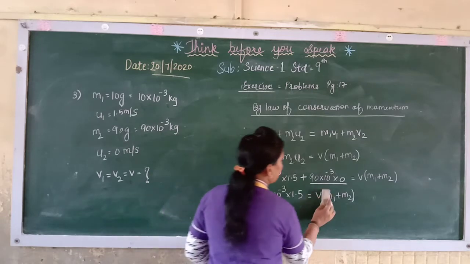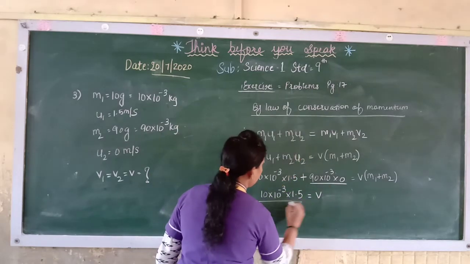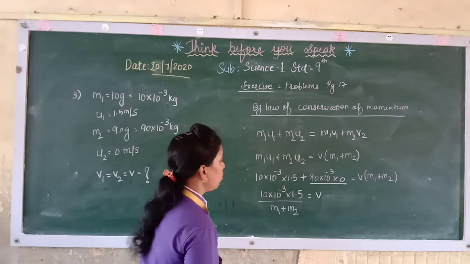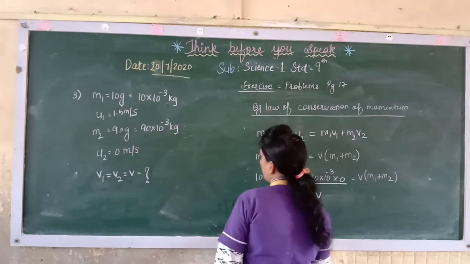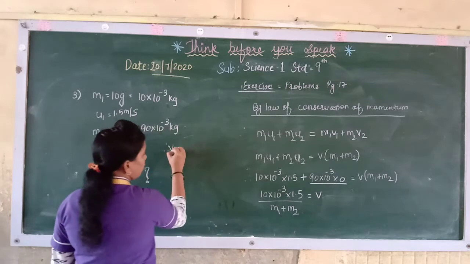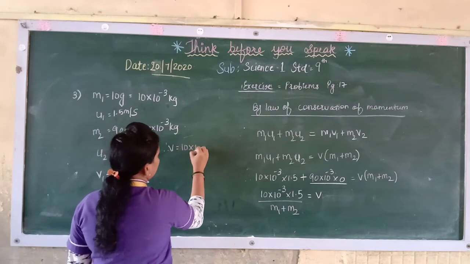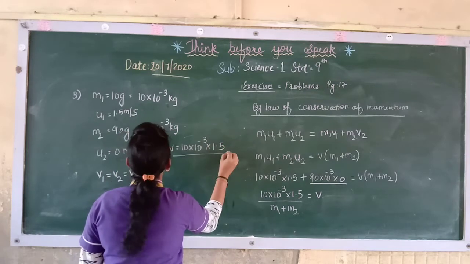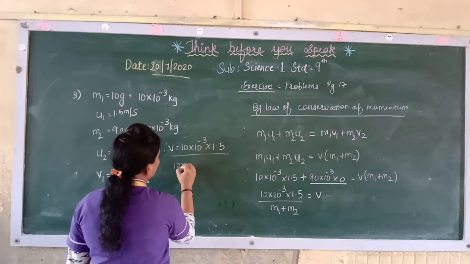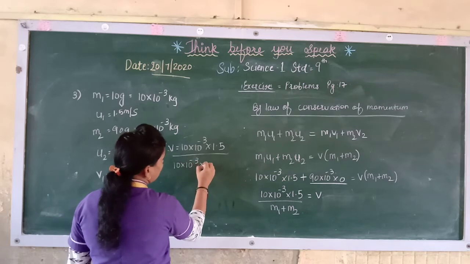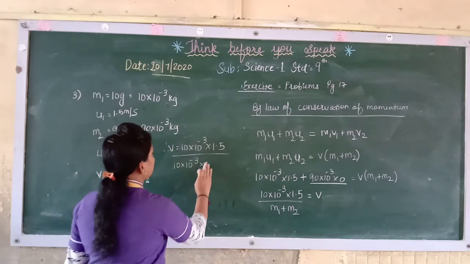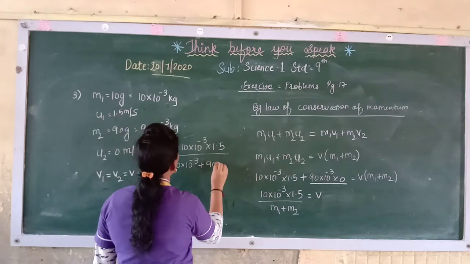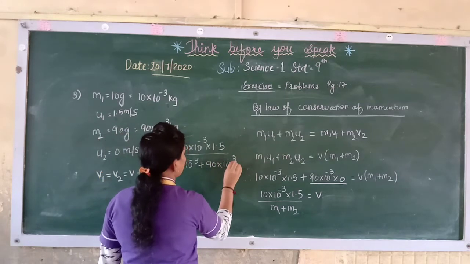So what will happen? V is equal to 10 into 10 raised to minus 3 into 1.5 upon m1 plus m2. Now put the values. M1 is again 10 into 10 raised to minus 3, plus m2 which is 90 into 10 raised to minus 3.